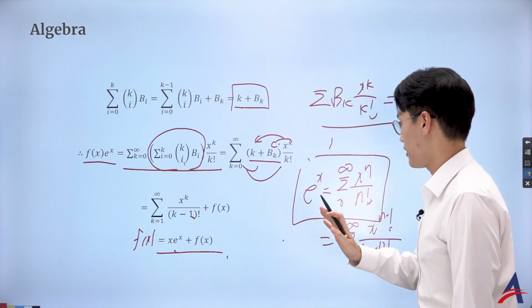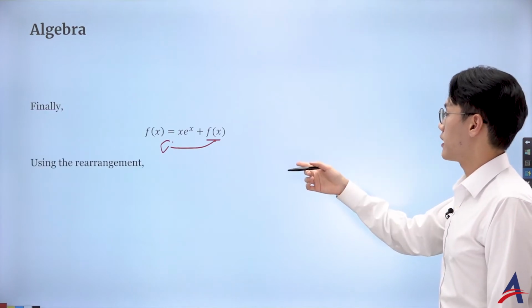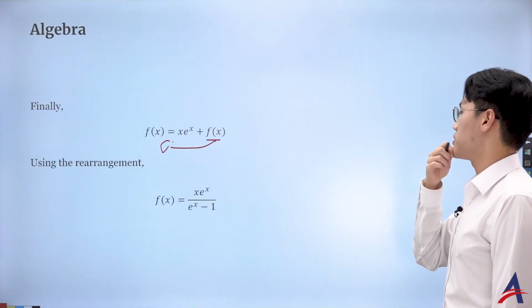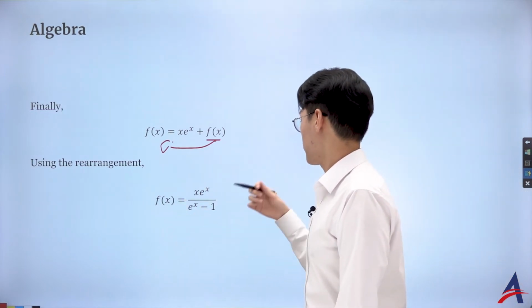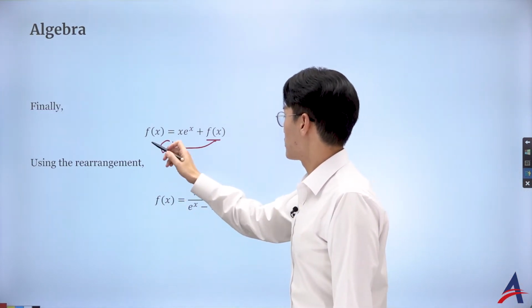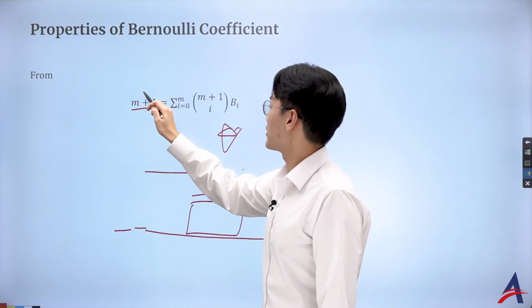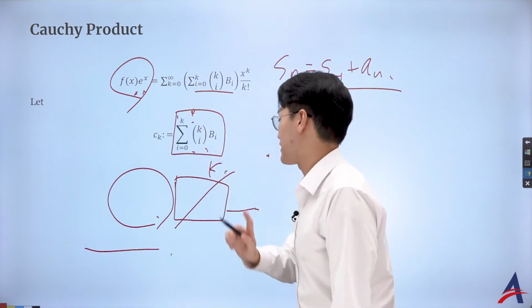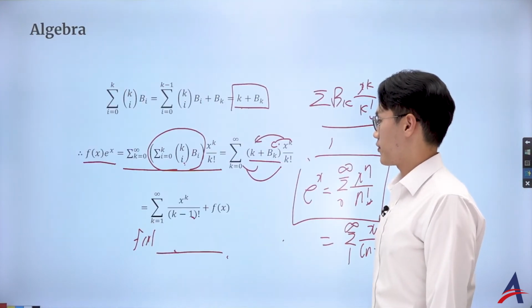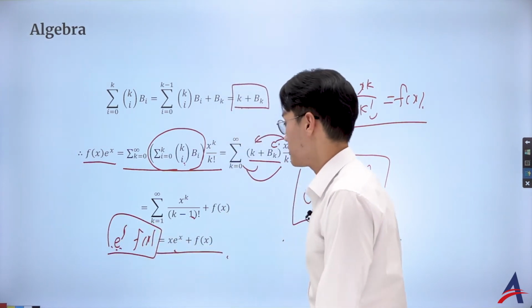Hold on, my bad. I think there's something that I need to fix. Because in order to have that denominator, I know it needs to be in the product of the exponential function. So give me 1 second. What has been done wrong? Sorry, my bad. Everything here started with this f(x) times exponential, right? So that was the left-hand side, my bad. So here, everything started with the f(x) times e to the power of x. Okay, that's great. So that was what's on the left-hand side. So that should have been modified.